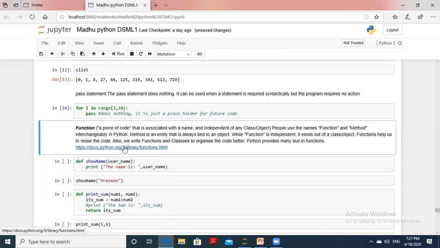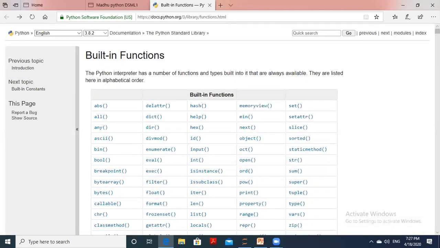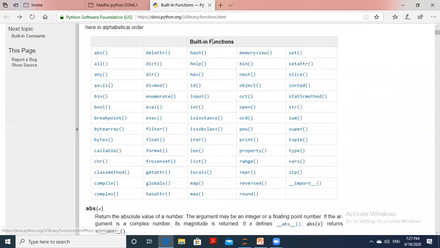So let's see that by clicking this, which is actually the official Python site. Here you can find what the built-in functions in Python are. Okay, so let's see that. I will show only the table of built-in functions. These are the built-in functions. Among these, we already used some built-in functions.